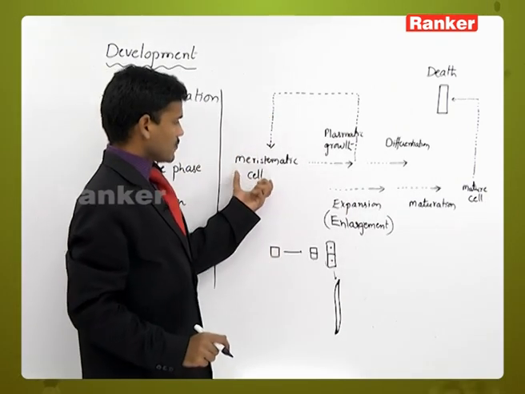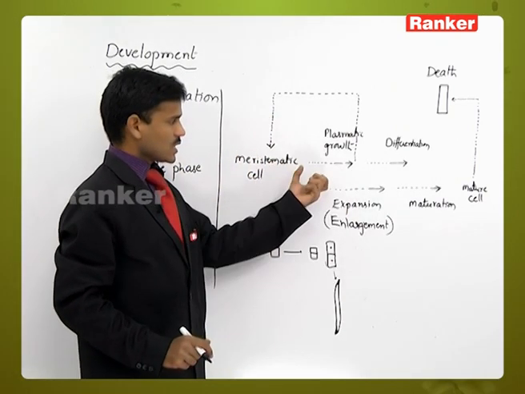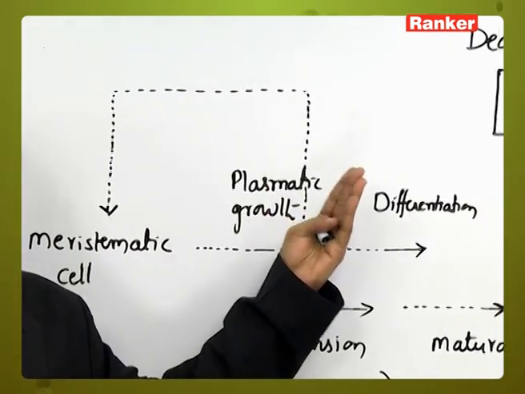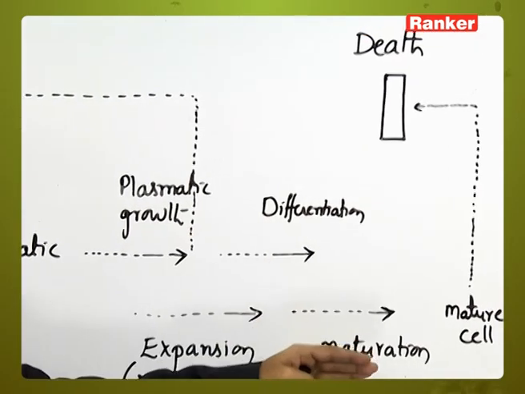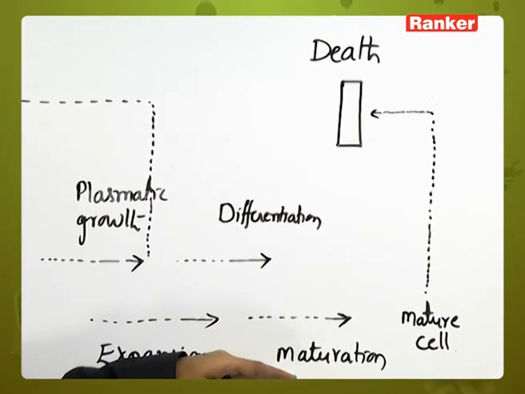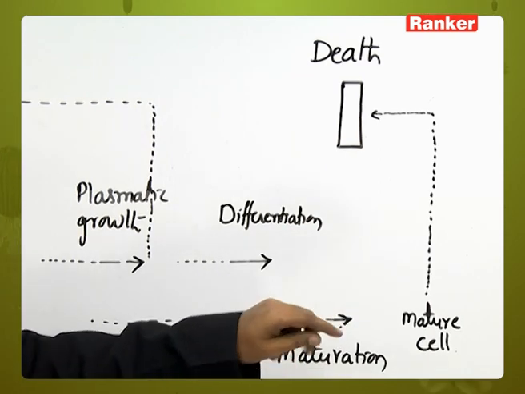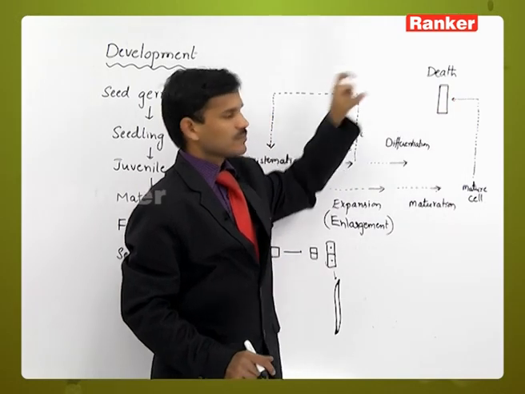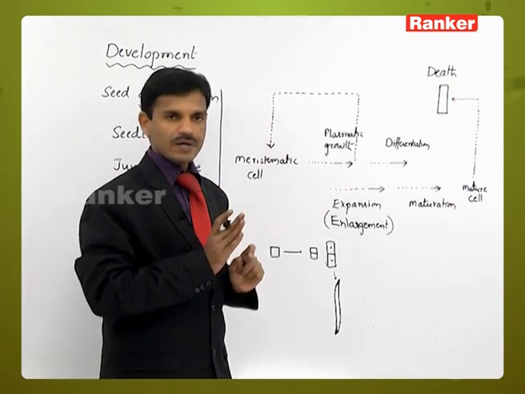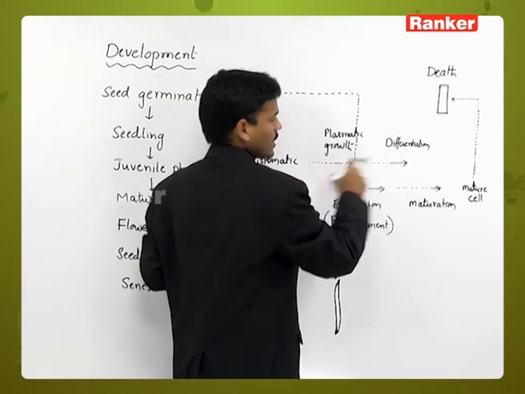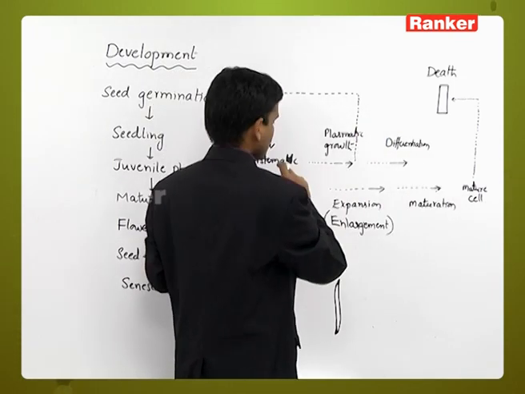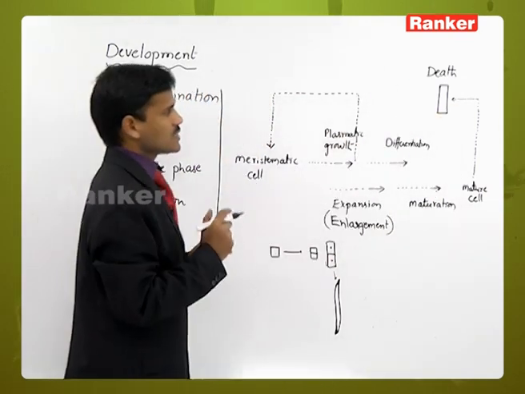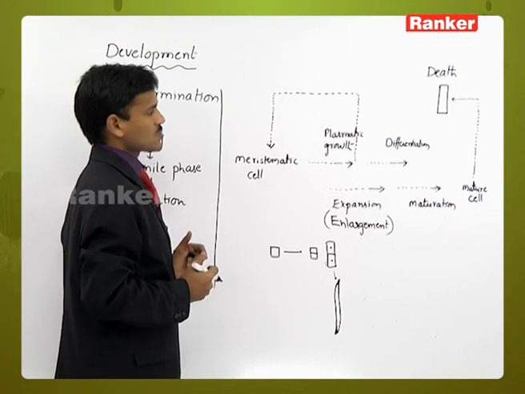So the meristematic cell produces new cells, which show growth, expansion, enlargement and differentiation, then lead to maturation, perform some functions, and finally the matured cell dies. That is the end of the cycle.